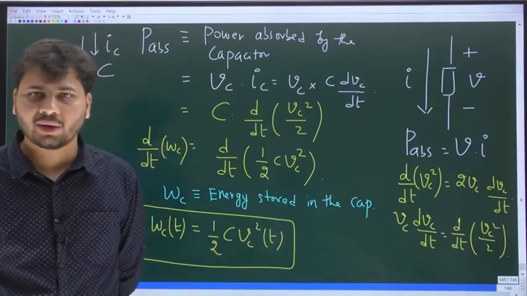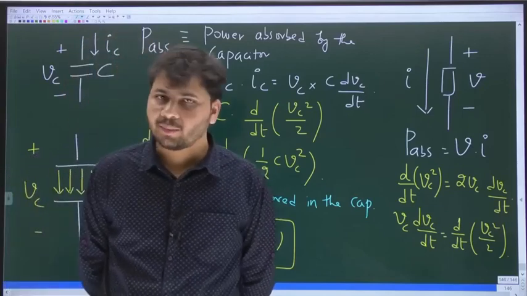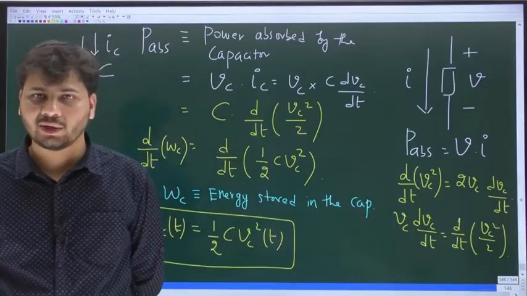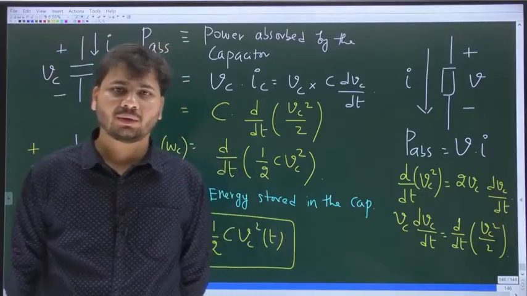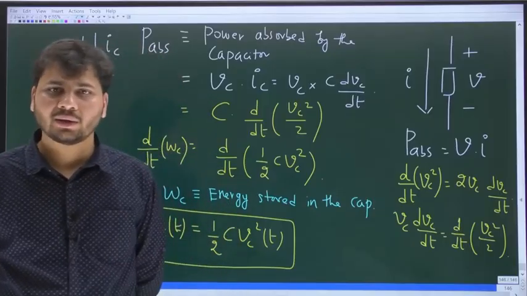0, then the current through the cap will also be 0. So whenever current through the cap is 0, then the voltage across the cap will remain constant. It does not change. But the capacitor can also get charged or it can get discharged.